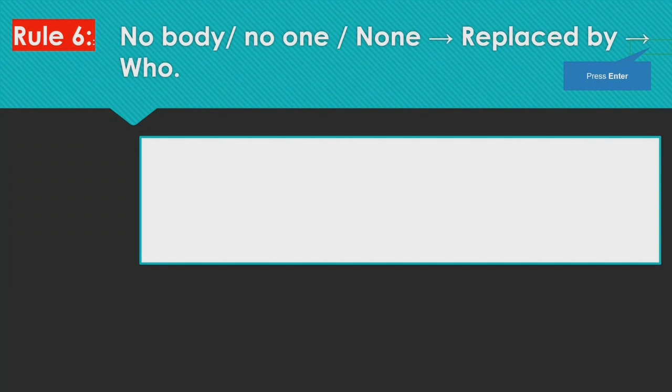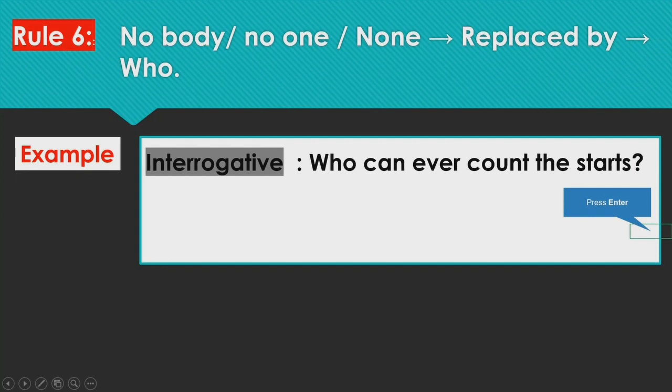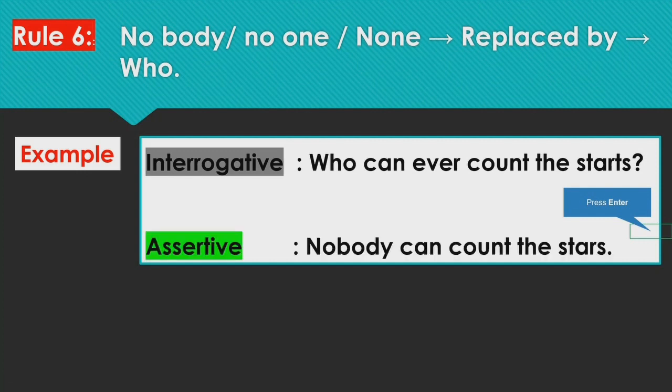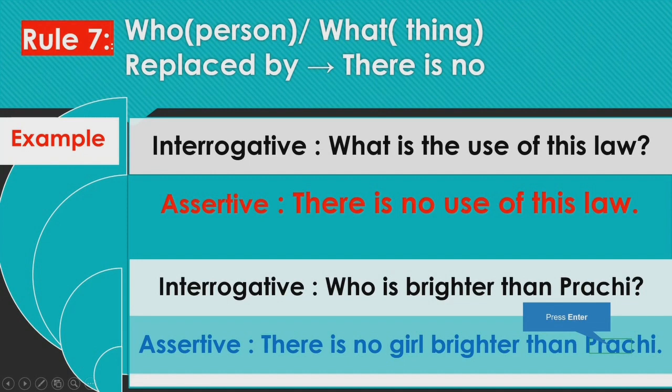So in assertive we can say every man wishes to be successful. Alright. Next, rule 6. When nobody, no one or none is given, we have to replace them with who. For example, who can ever count the stars? So who is given, so we'll be replacing it with nobody, no one and none. So we will say nobody or no one or none can count the stars.